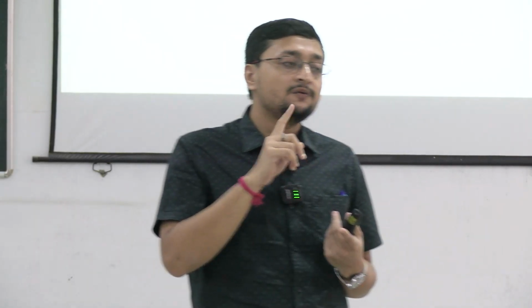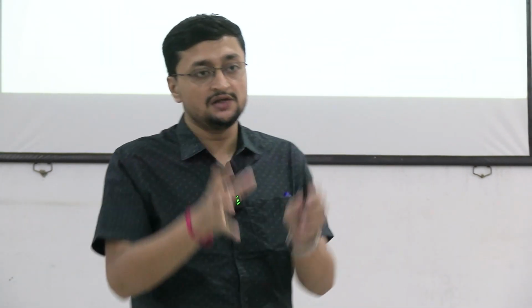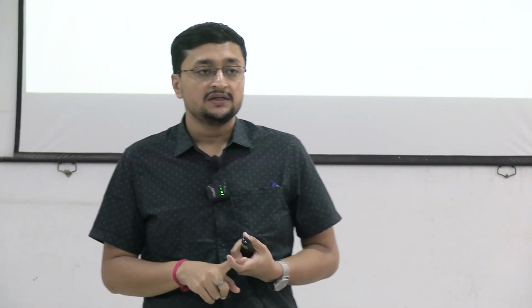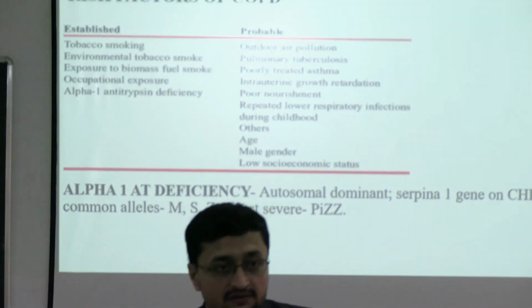So when alpha-1 antitrypsin is deficient, elastase, which is the main component of the wall of the bronchioles, is degraded because of the decreased action of alpha-1 antitrypsin. Alpha-1 antitrypsin deficiency is inherited and it is autosomal dominant, right?